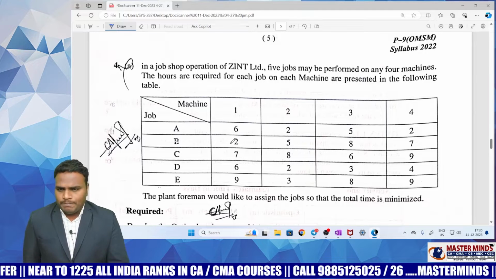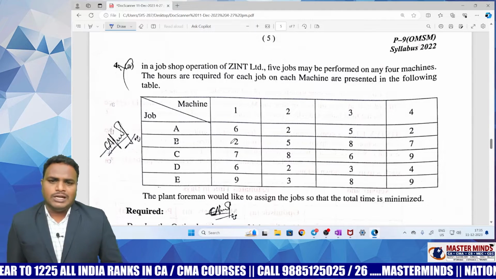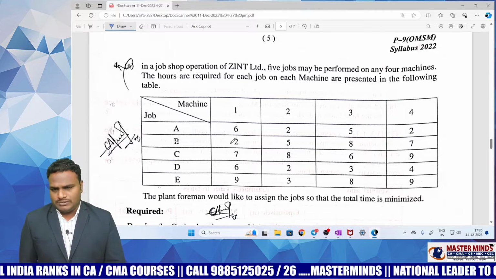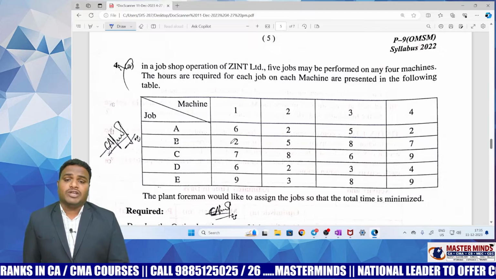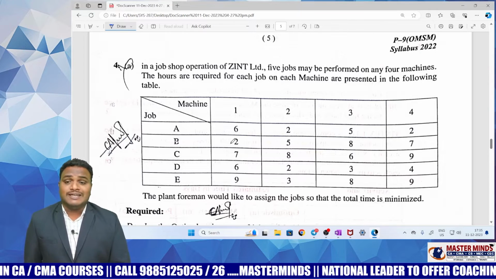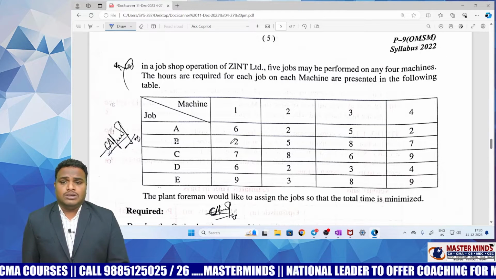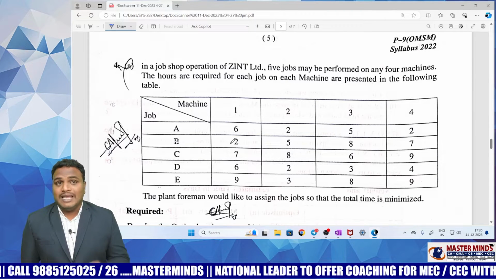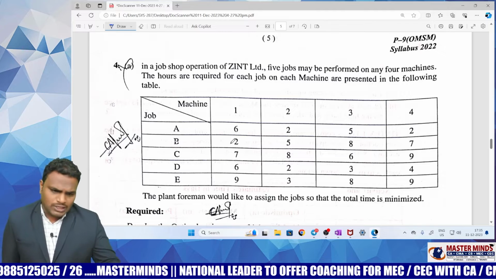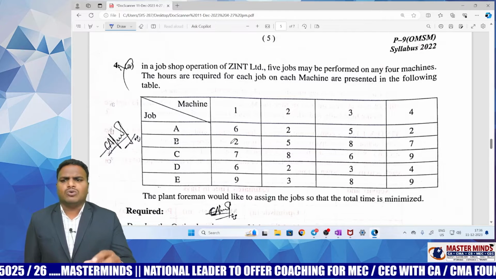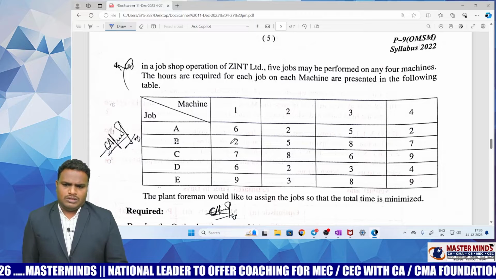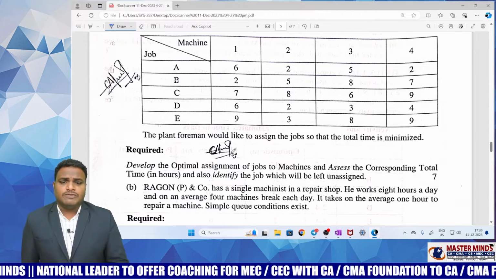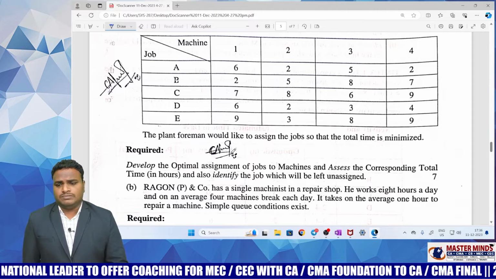Now 4A. In a job shop operation, Jint Limited, 5 jobs may be performed on any of 4 machines. The hours required for each job on each machine are presented in the following table. There are 5 jobs and 4 machines, which is an unbalanced matrix. By introducing a dummy, we have to solve this question 4A, which is a very easy question and a basic problem. This is for 7 marks.